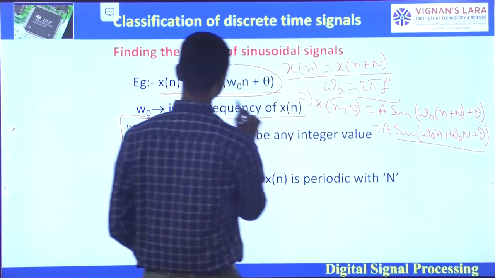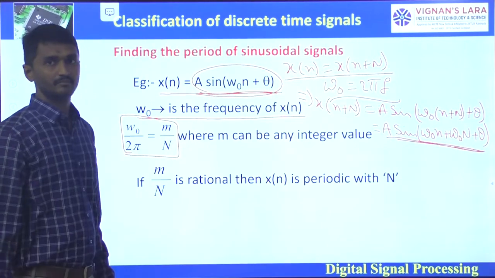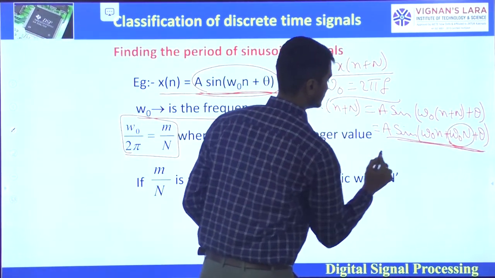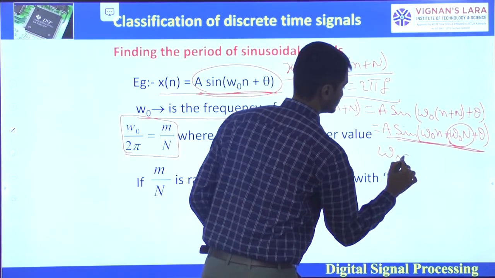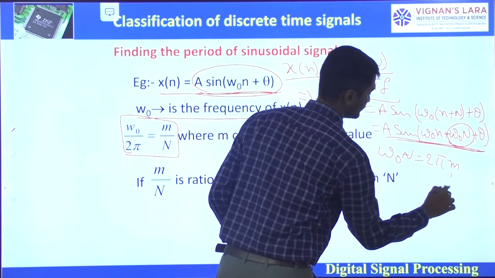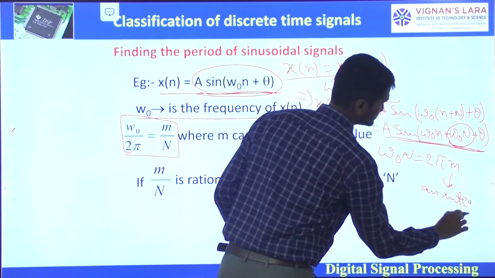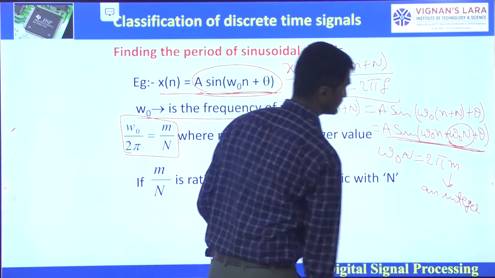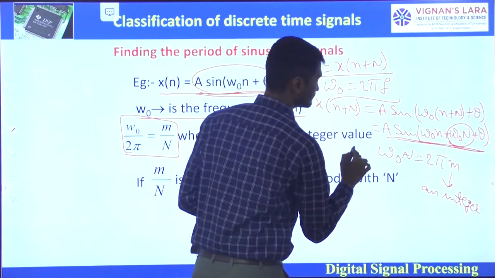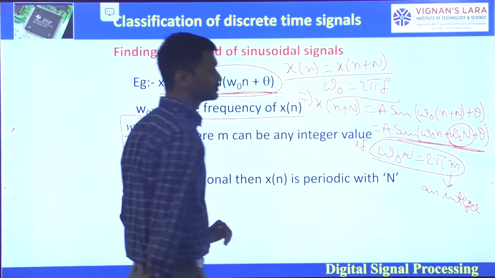So the signal is periodic when omega naught capital N is equal to 2 pi m, where m is an integer. So the signal is said to be periodic if omega naught capital N is equal to 2 pi m.